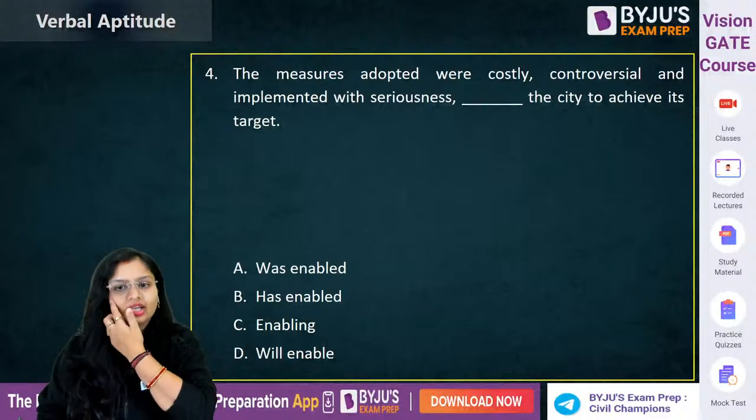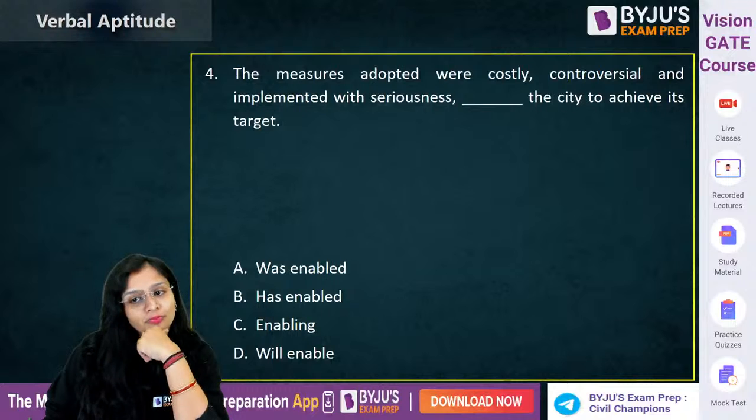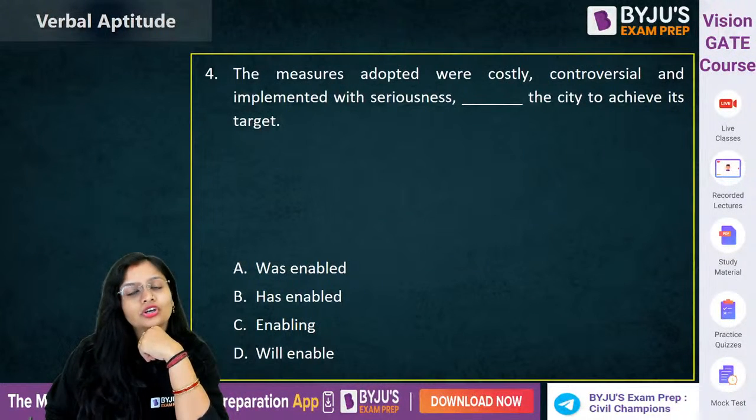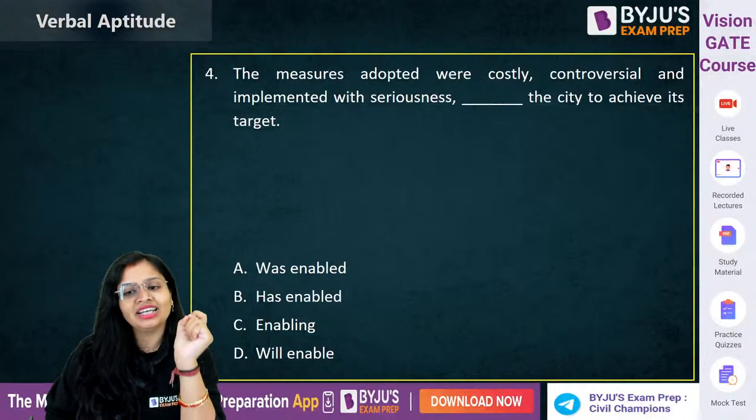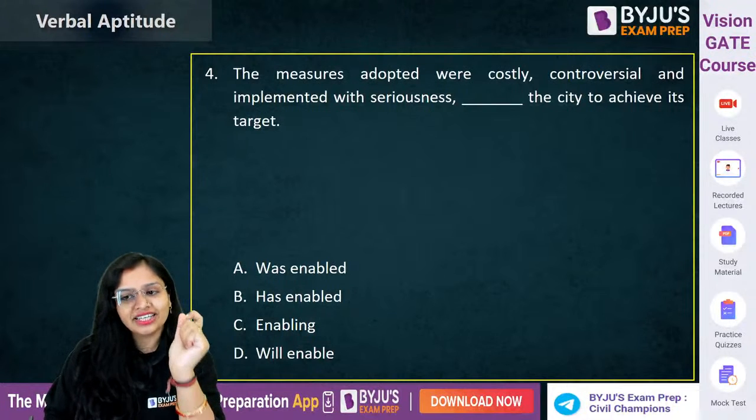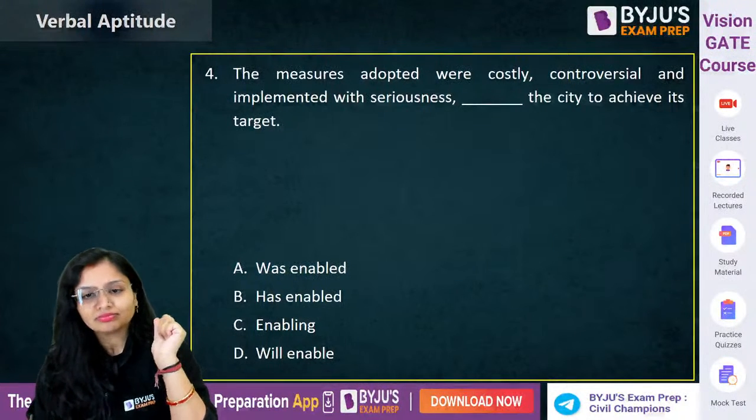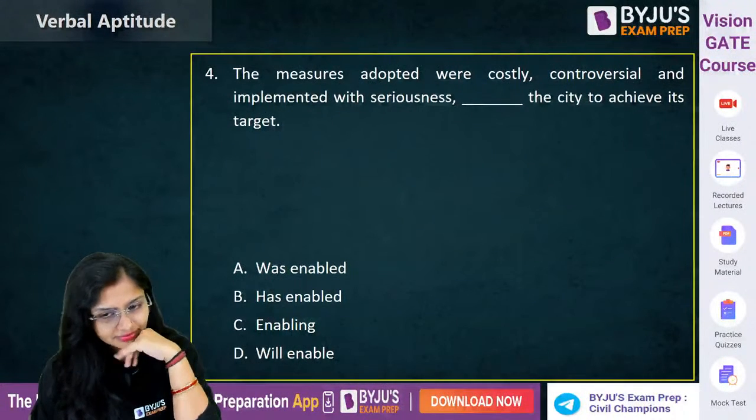Come on. The measures adopted were costly, controversial, and implemented with seriousness the city to achieve its target. Come on, guys.